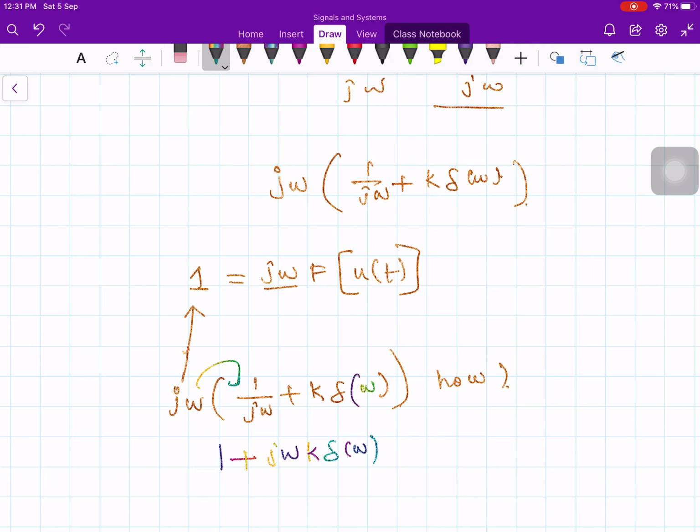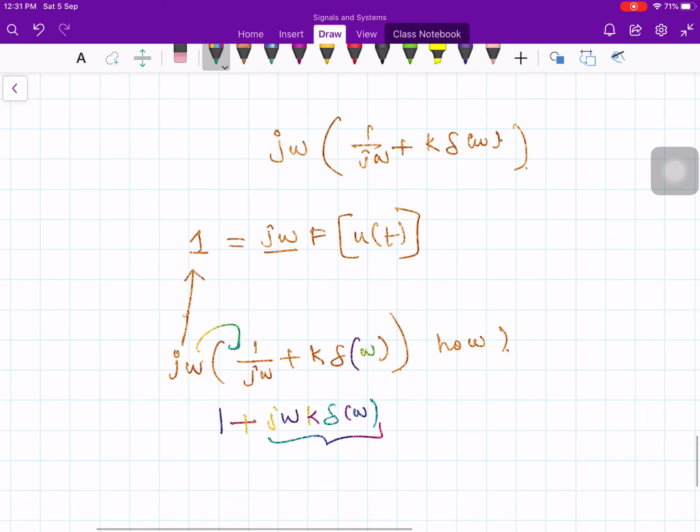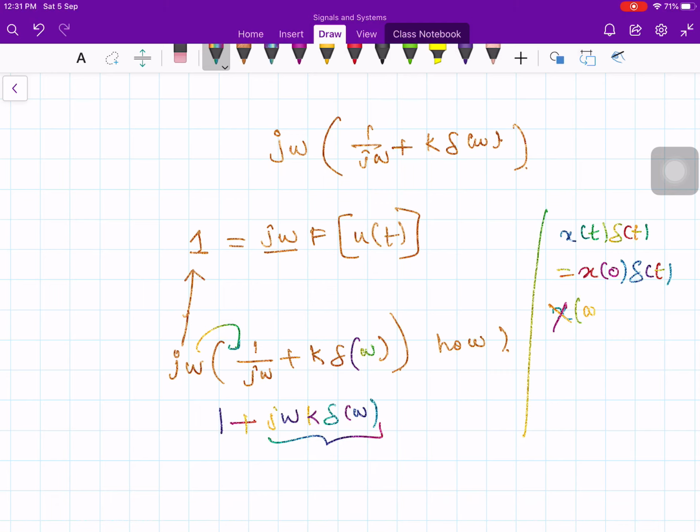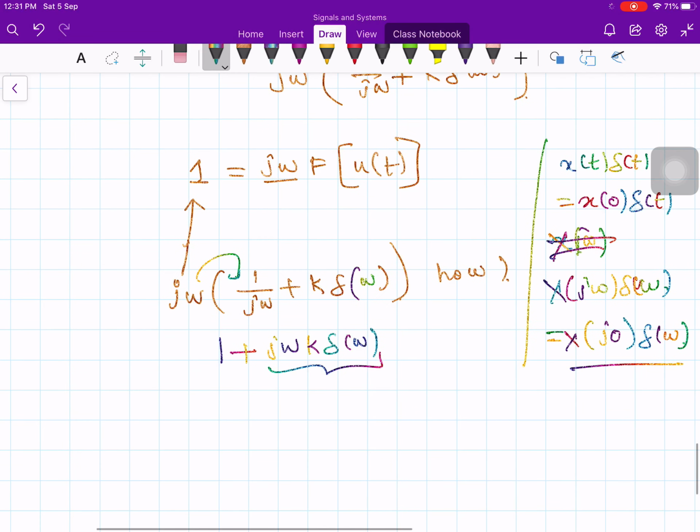Now what is this guy? We know the property from your delta function. x of t multiplied by del of t is equal to x of 0 times del of t. Similarly, X of j omega multiplied by del of omega is equal to X of j times 0 times del of omega. So recall this property. Therefore, what will happen? Wherever you find omega, you substitute omega equals 0. Therefore, 1 plus j times 0 times k times del of omega. So 0 times anything is 0. So this is 1 plus 0, which is 1. So the same one we got here.